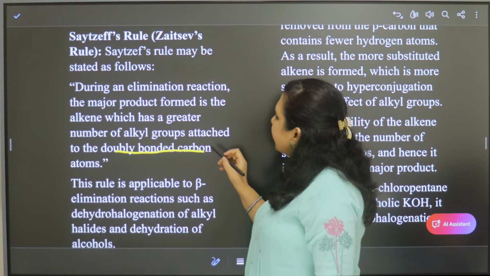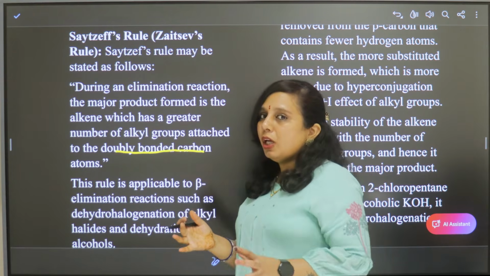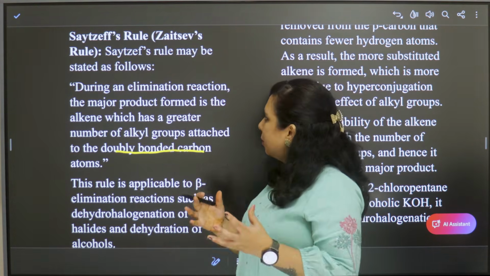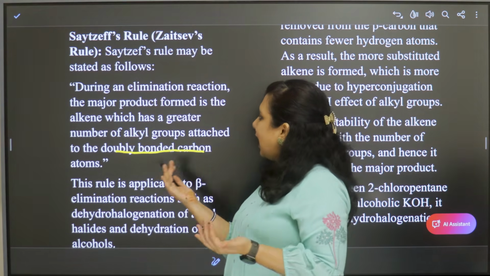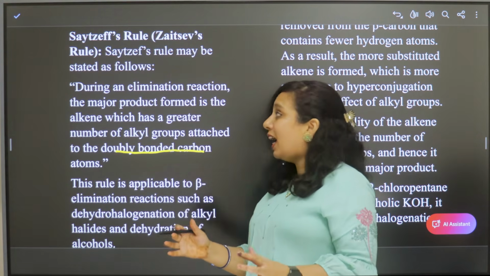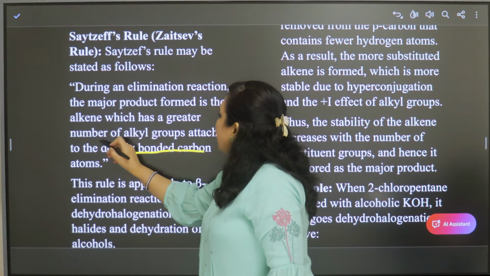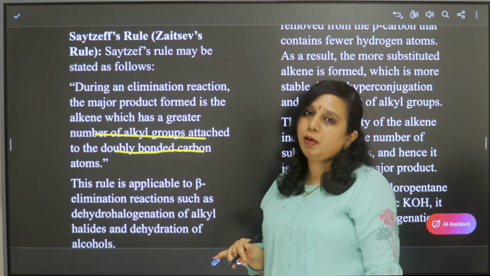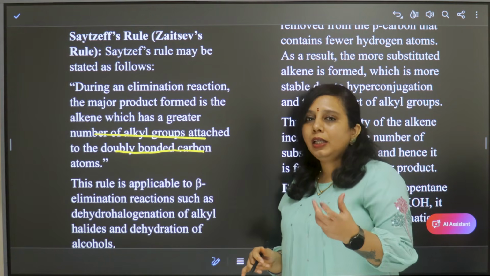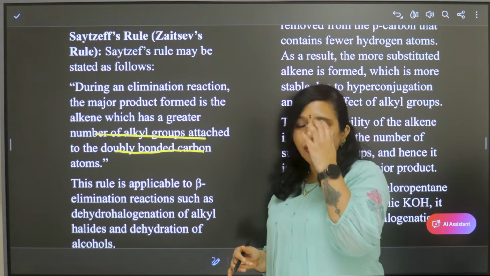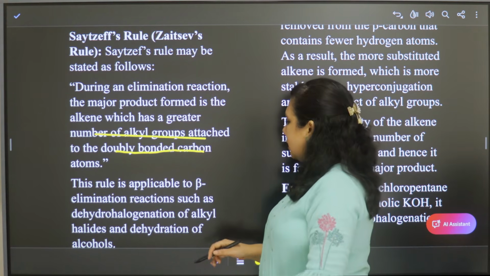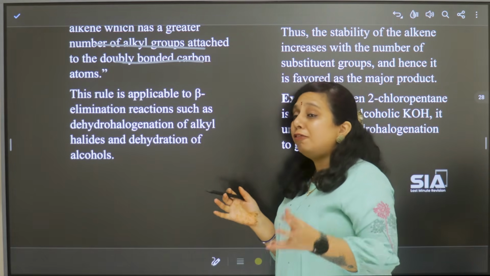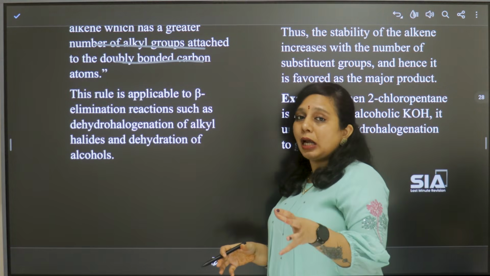So when elimination occurs, that means removal of hydrogen, the alkene formed will have more alkyl groups on the doubly bonded carbon atoms. Let us see the equation so that you can understand it easily. Now, for which molecules is this rule applicable?